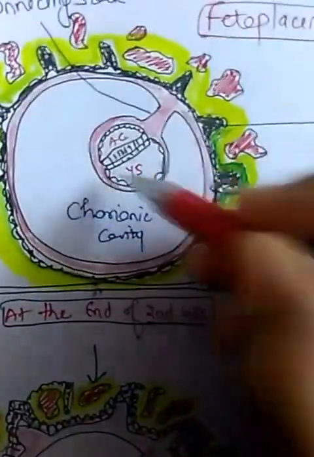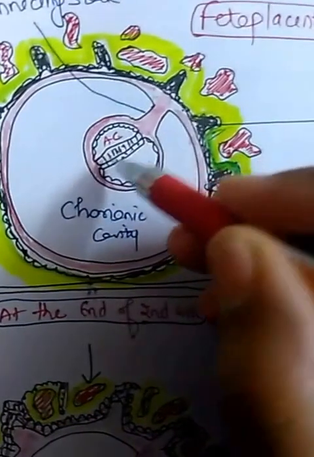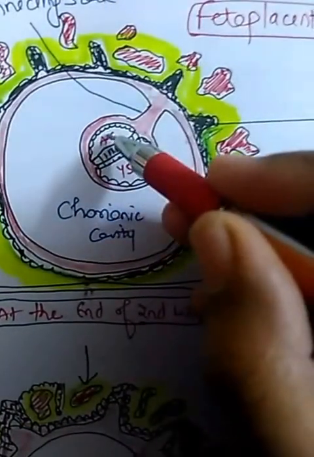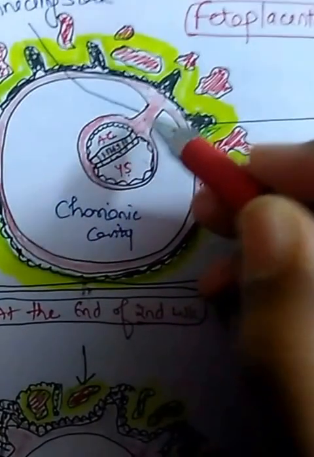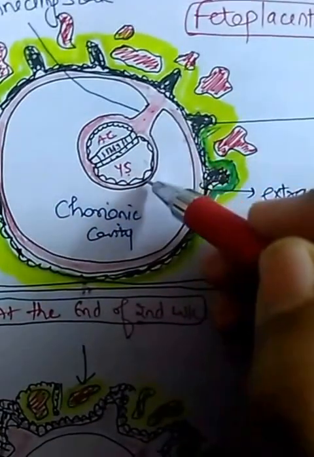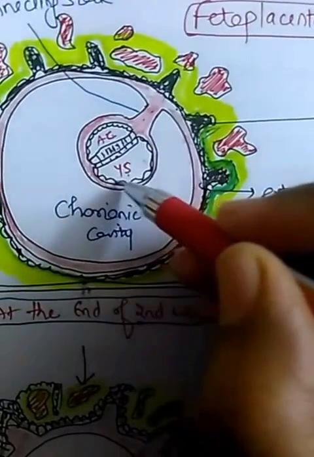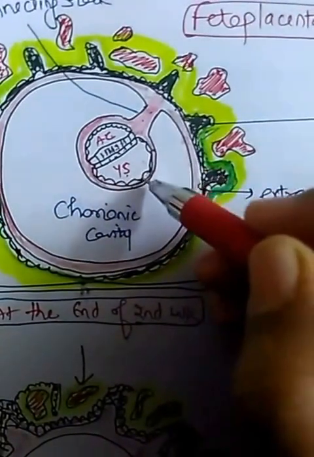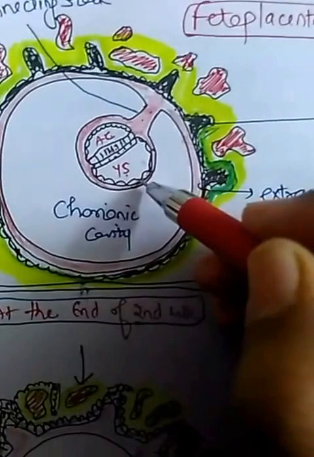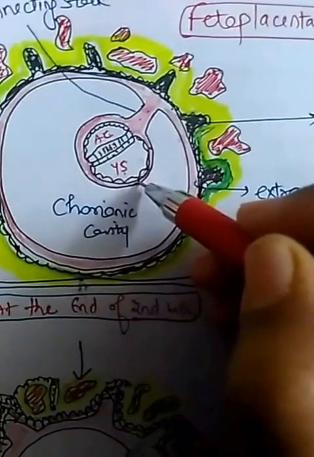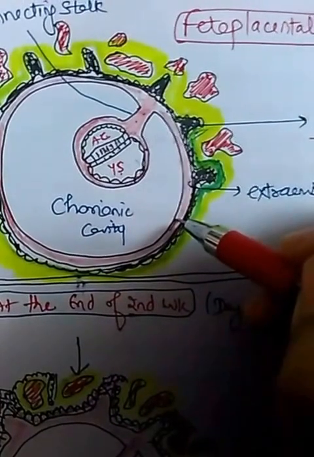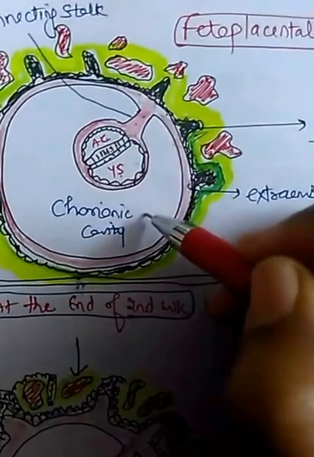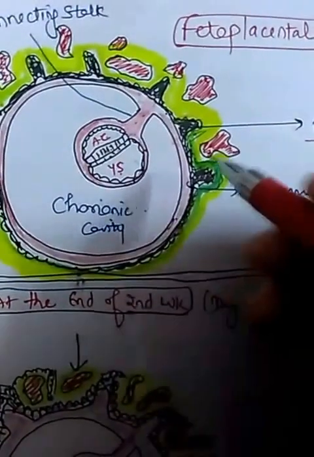I am focusing only on the blood circulation. We know that above the germ disc there is the amniotic cavity, below is the yolk sac, and here is the connecting stalk, and this layer is formed by hypoblast cells or the yolk cells and the extra embryonic splanchnopleuric mesoderm, and this layer is extra embryonic somatic mesoderm, and between these two there is the chorionic cavity.